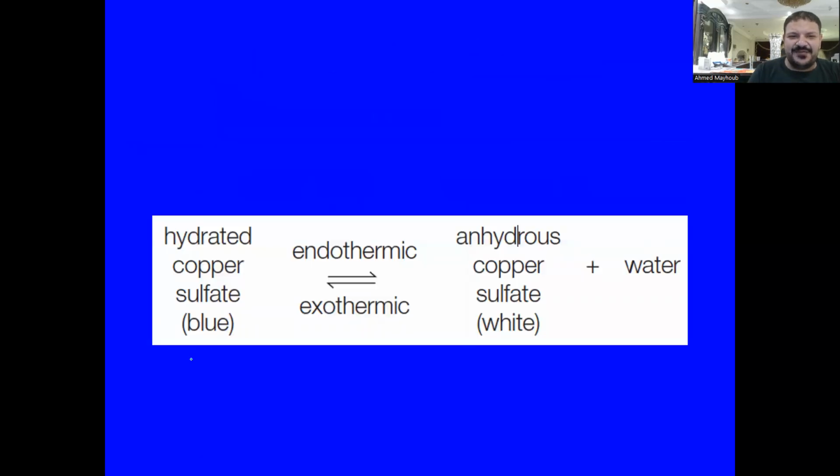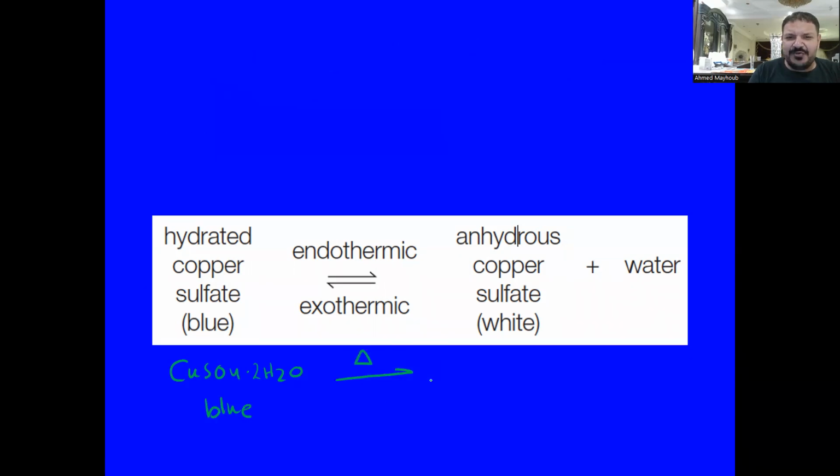For example, if we have hydrated copper sulfate, CuSO4·2H2O, the hydrated blue copper sulfate. What happens if we heat the blue copper sulfate?